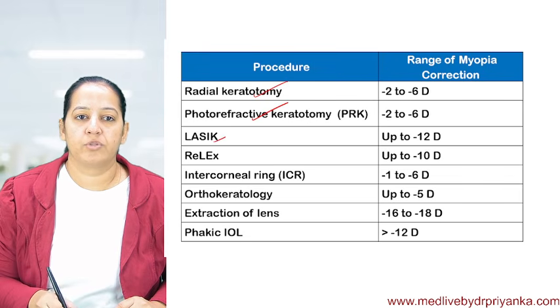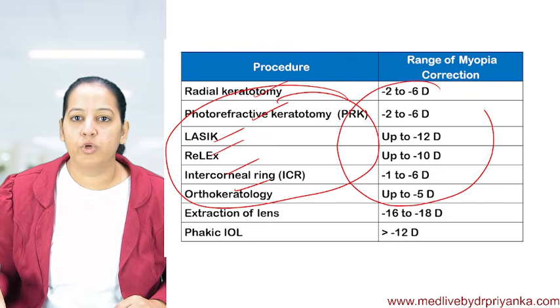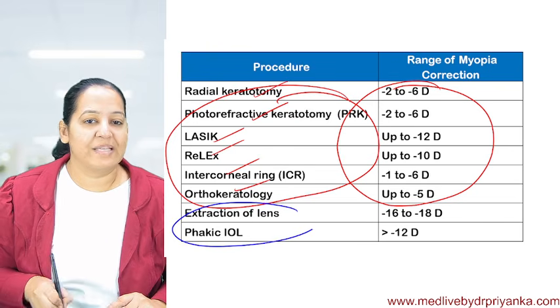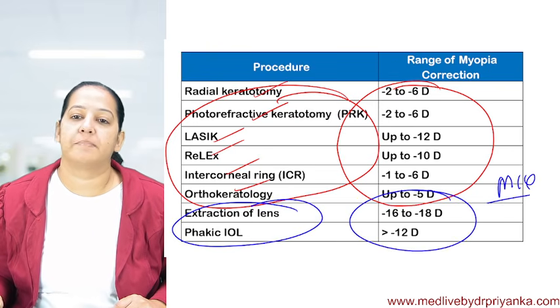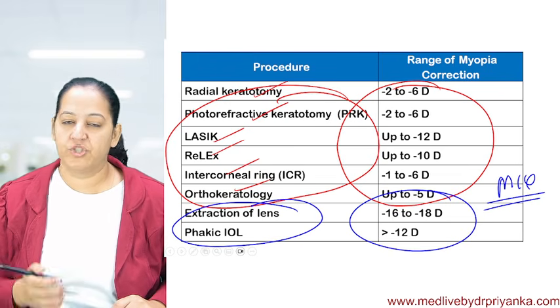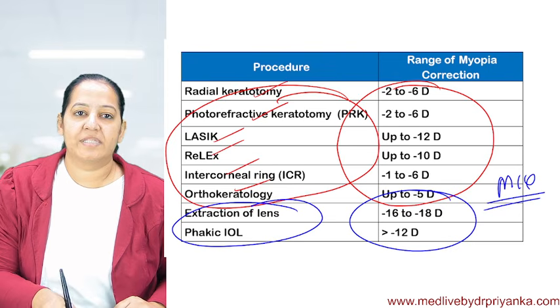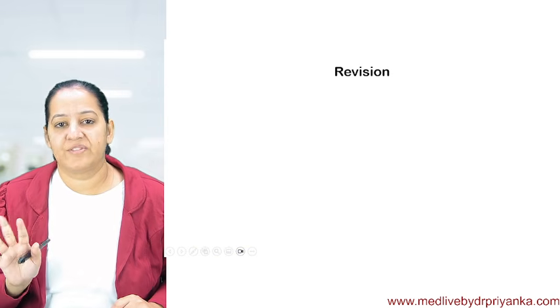You can count 1, 2, 3, 4, 5, 6. These are the corneal based surgeries, and see, they are used for correction of how many diopters, for your MCQs. And these are 2 lens based surgeries, and see, up to how many diopters they correct. These all are your MCQs based on the surgeries. Steps I already explained to you. Videos I have already shown you. Images I have already explained to you. Can we revise it, people? 8 surgeries. 6 cornea based, 2 lens based. Total 8 surgeries are there.